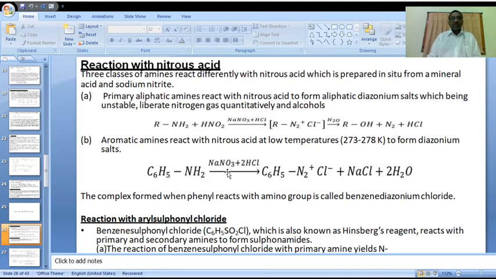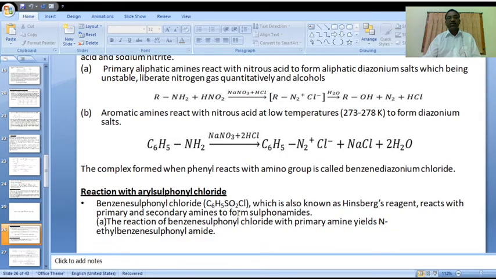This is the reaction with nitrous acid. It is used to distinguish the primary, secondary, and tertiary amines. Okay, this reaction. Next, we'll go to another type of reaction.